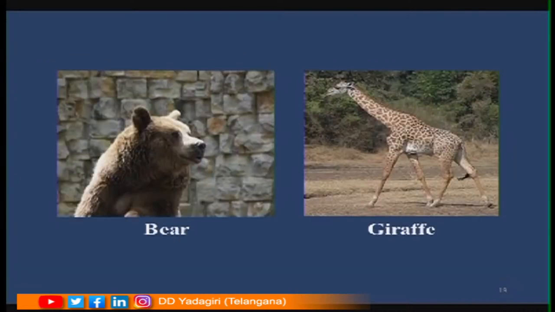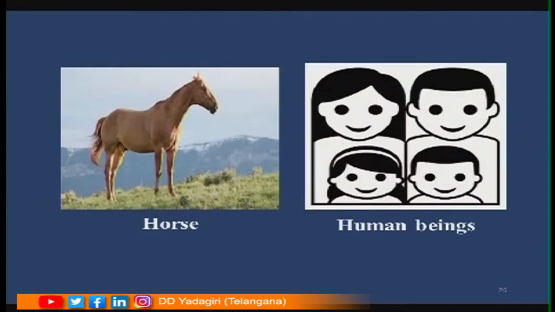Bear, giraffe, they have ears and as well as epidermal hair. Horse, human beings, they also give birth to the young ones directly. So, all these organisms, they are giving birth directly to the young ones. They are called as viviparous animals. Is it clear, children? So, this is regarding oviparous and viviparous animals.